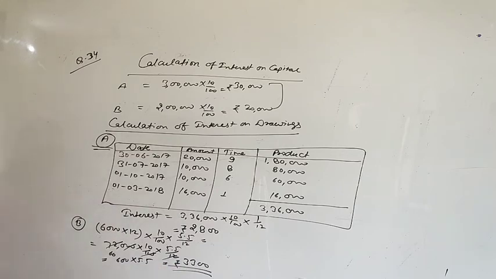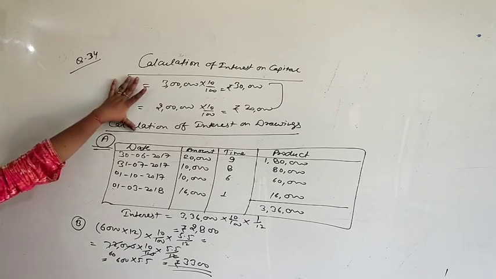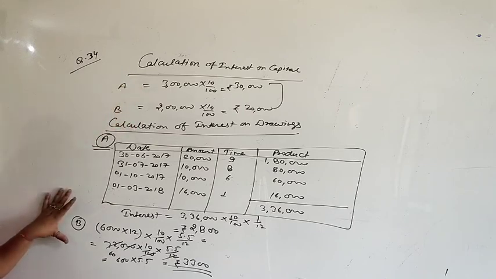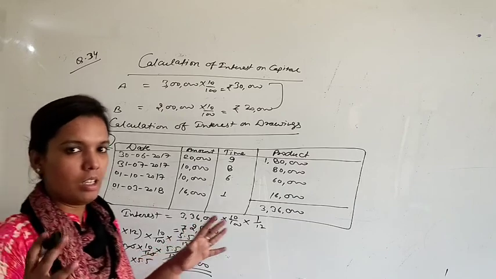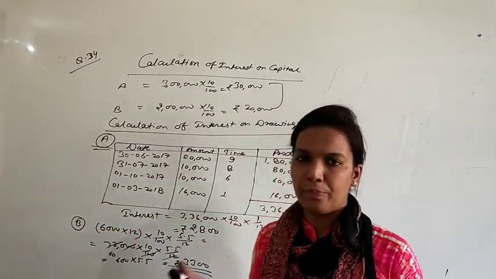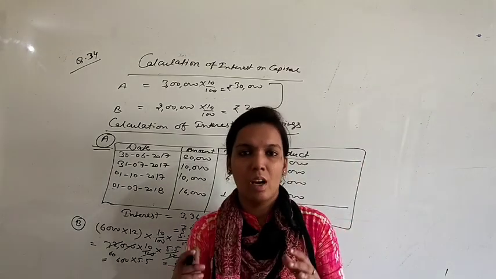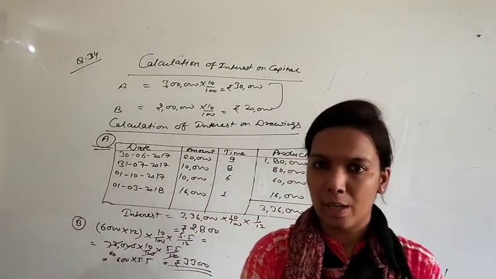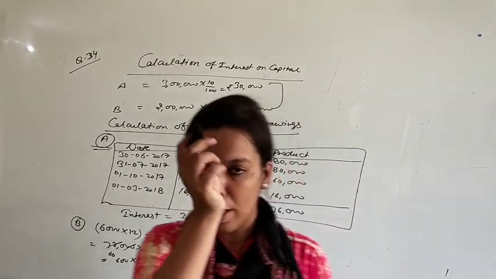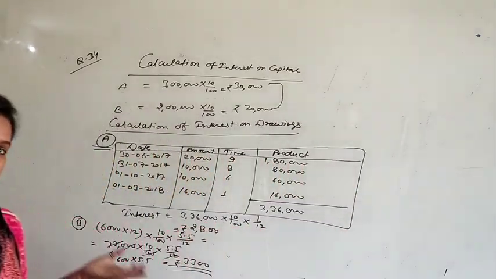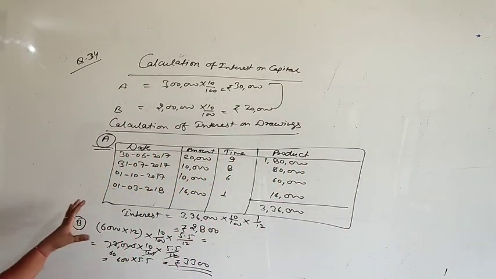So this was the method of calculating interest on capital and drawings. We have studied approximately 9 or 10 methods today, that is 3 for a month basis, 3 for a quarter basis, and for 6 months, for 9 months. There are some certain cases. So in every case, how we will calculate interest, we have studied today. This concept is completed today.